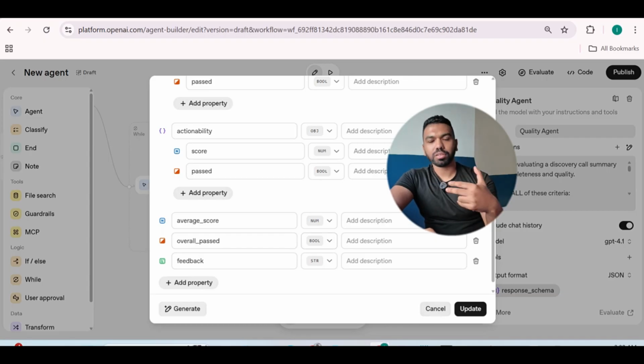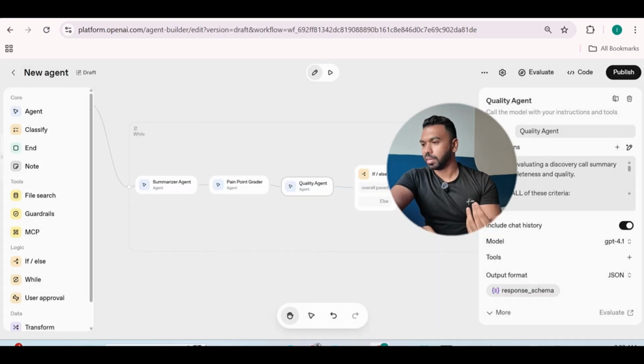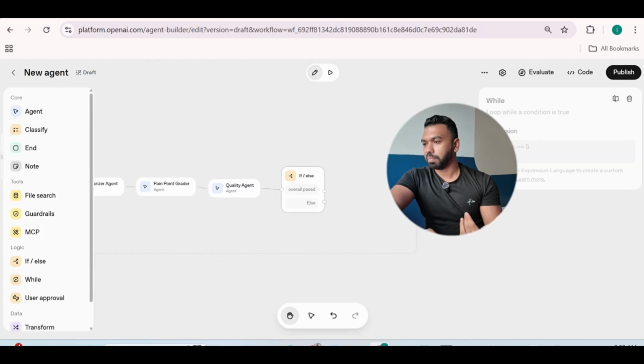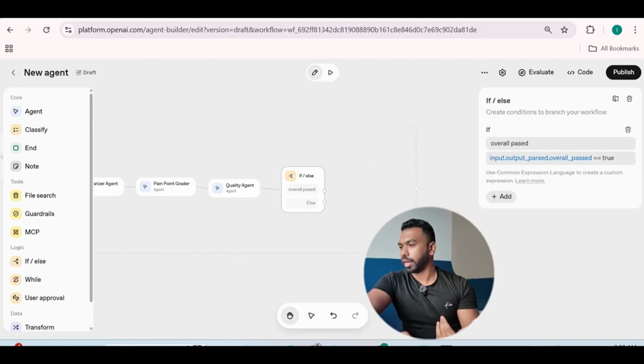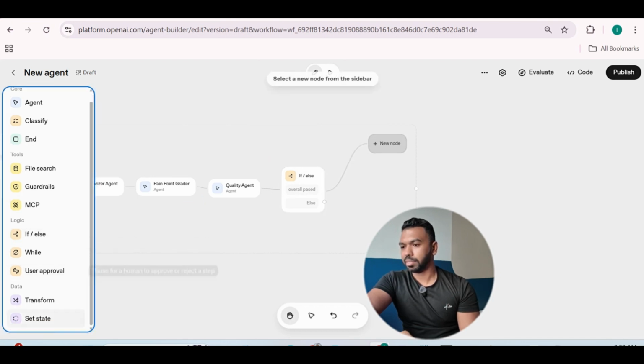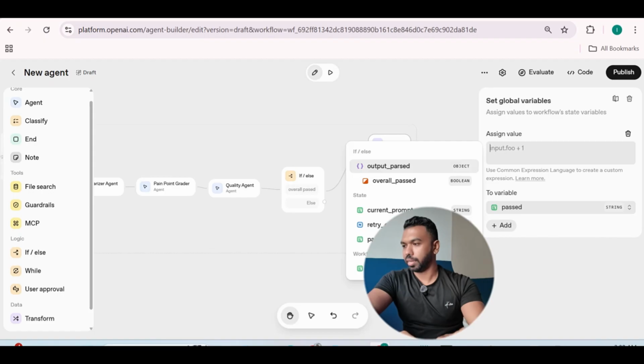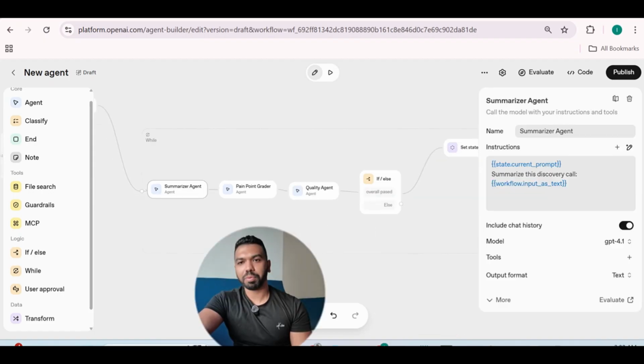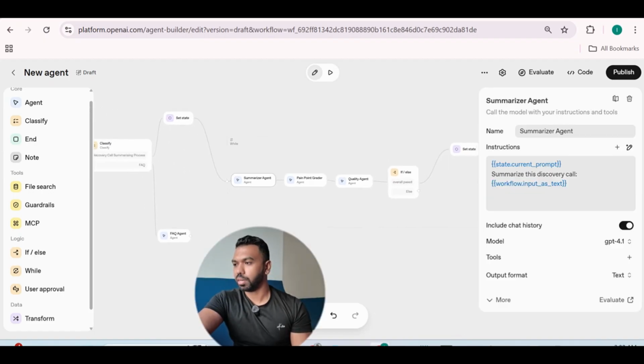Boolean is like true or false. So when it's true, that means it has passed. It's going to go to the next step and it's going to check, oh, okay, this has passed. And if it has passed, we are going to set the state, select the variable passed, assign it yes.